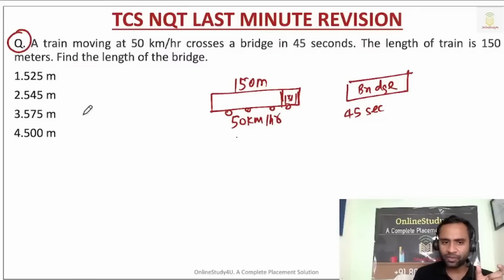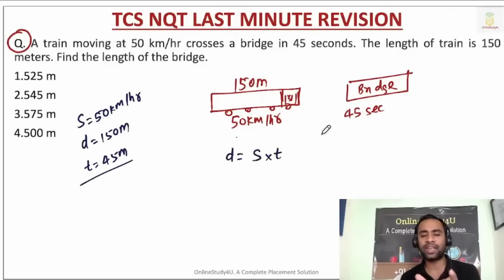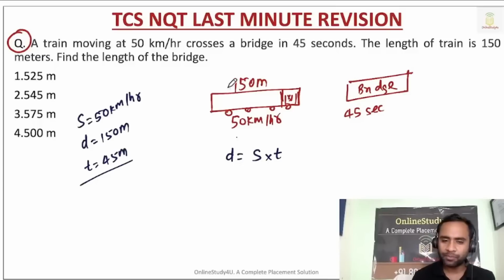The speed is in kilometer per hour, right? Distance is in meters, and the time is in seconds, right? So definitely some kind of conversion is required here. No problem. The formula is distance is equal to speed into time. Now when a train crosses a bridge, then we'll have to add the lengths.